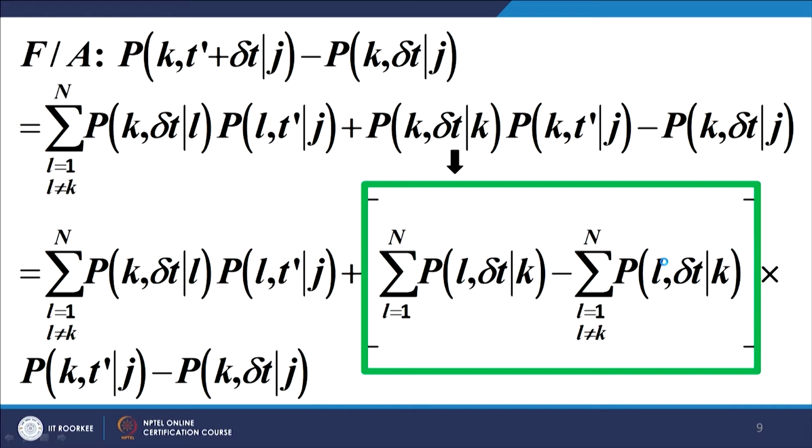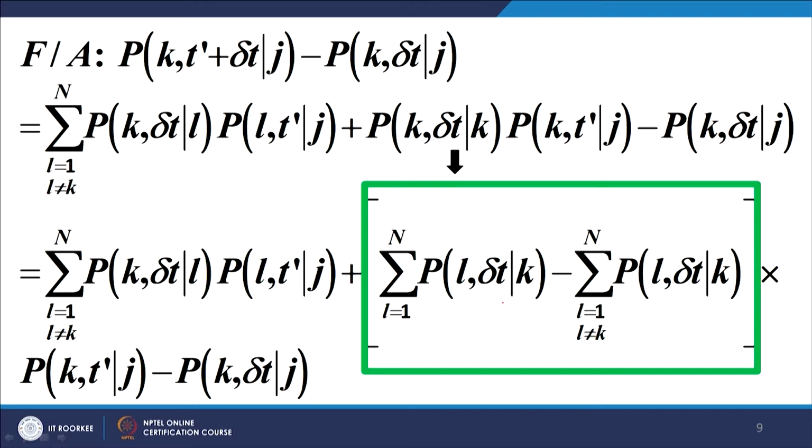Now, this is what we have from above. Now, if you look at this expression p k delta t subject to k, it can be written as the summation from L equal to 1 to n of p L delta t k, minus the summation from L equal to 1 to n of p L delta t k with L unequal to k, because if you put L equal to k, you get this expression.